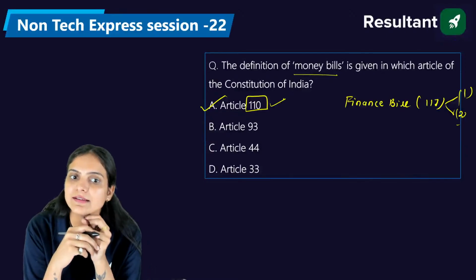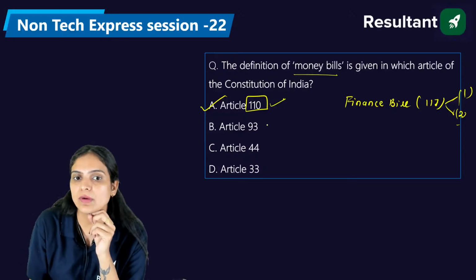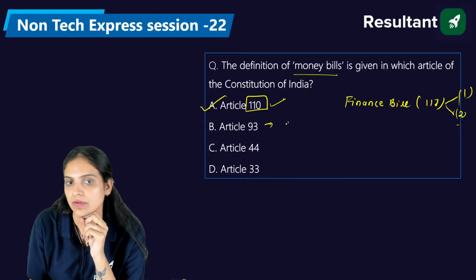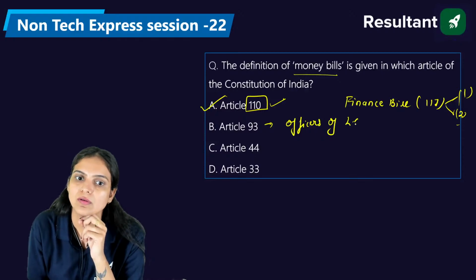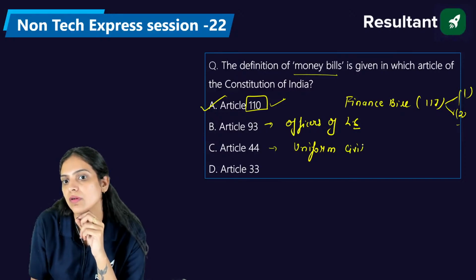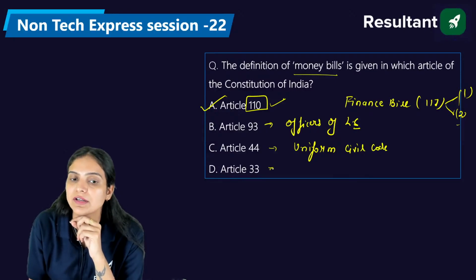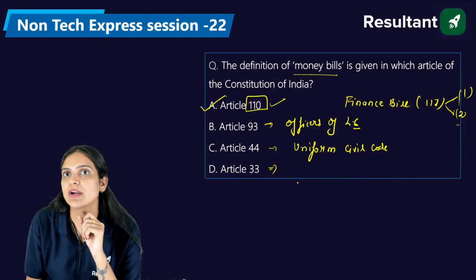Article 93 relates to the speakers or officers of the Lok Sabha. Article 44, Uniform Civil Code. And article number 33 talks about martial law, the time period when we have martial law.